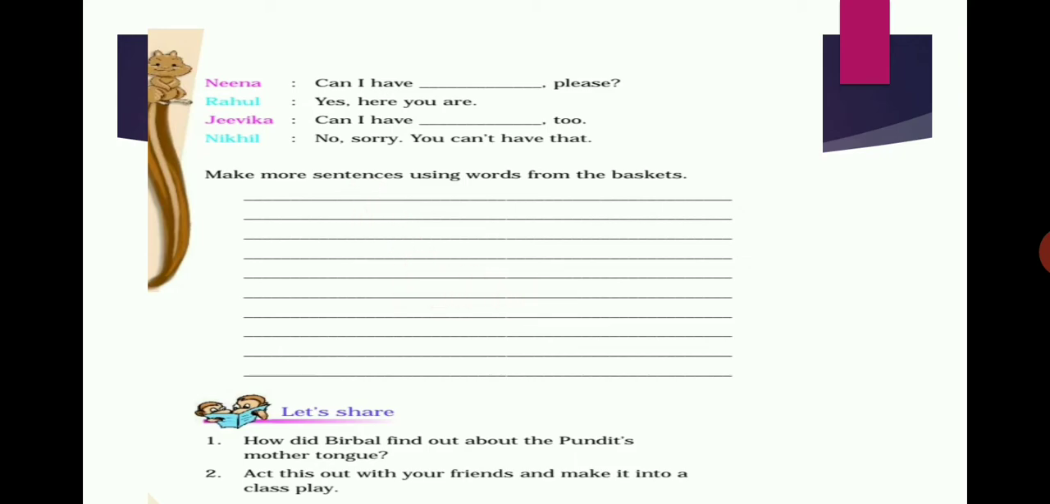Next, let's share. How did Birbal find out about the Pandit's mother tongue? Act this out with your friends and make it into a class play. Children, this is another creativity. You can just act and you can share about this Birbal activity in your mother tongue at home with your parents or sisters or your friends.